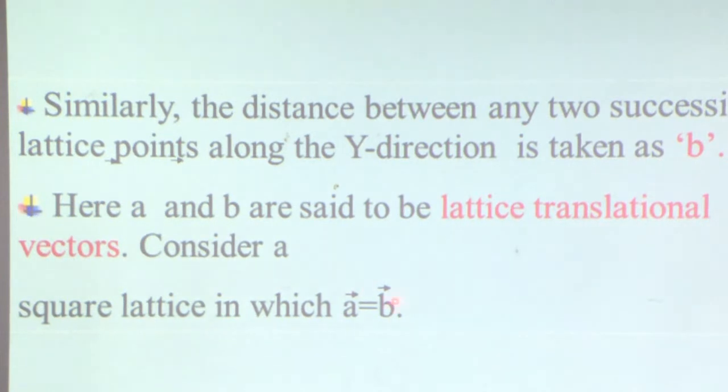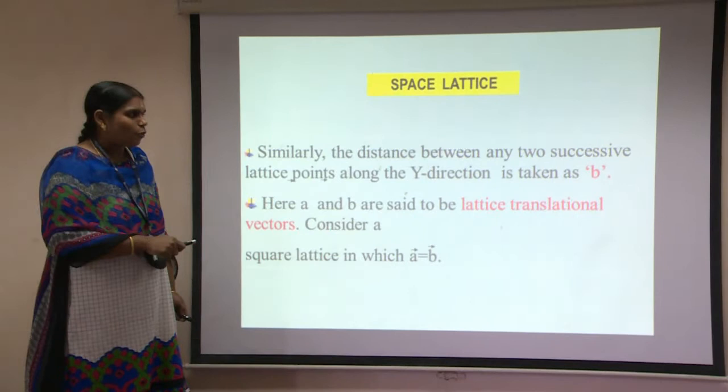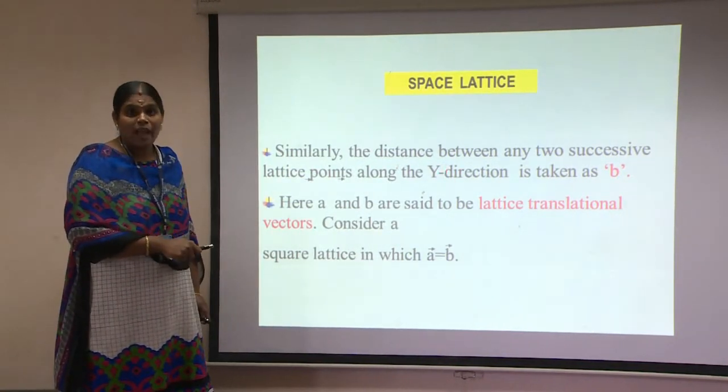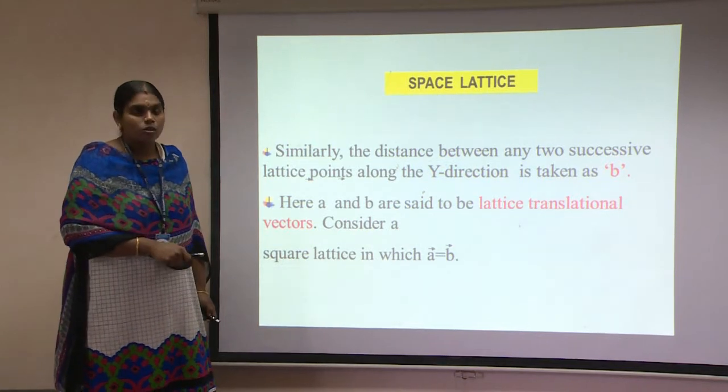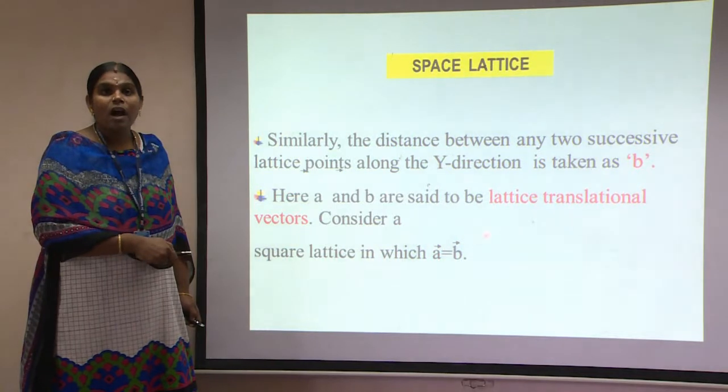So when we say the parameters are made equal, A is equal to B. Here I have just explained with two dimensions, but when we go for a crystal structure as such, it is going to be three-dimensional, wherein we will be considering three parameters: A vector, B vector and C vector.